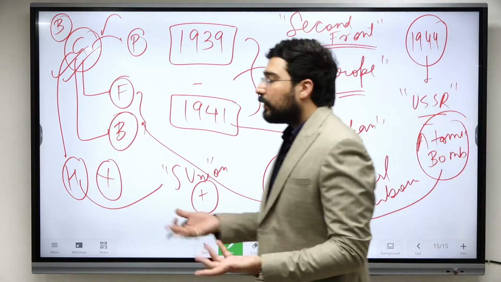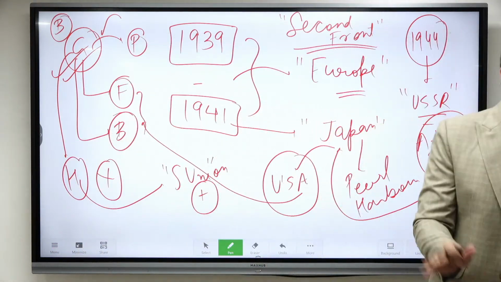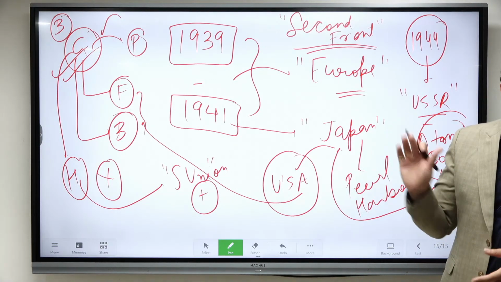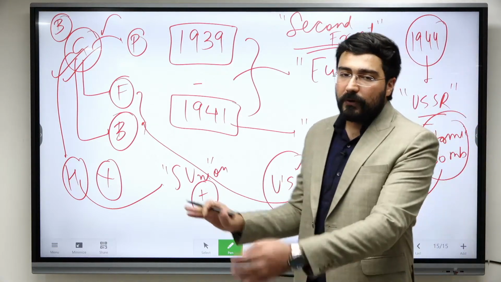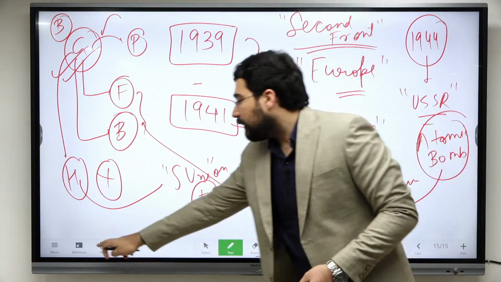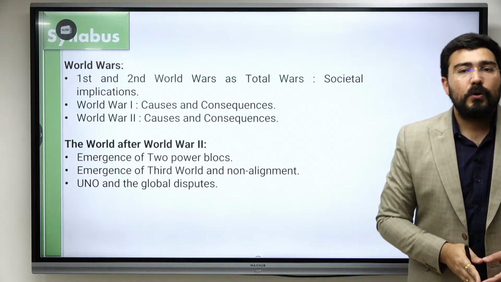Japan ka bombing ka aur koi reason nahi tha, because by that time they had even accepted कि we are going to surrender in the coming months. कि by November we'll surrender, but उससे पहले इन्होंने ये start कर दिया. ठीक है, so this is a brief story which you should understand कि why these world wars happened in the first place. If you are going to see the UPSC syllabus, the UPSC asks the question,